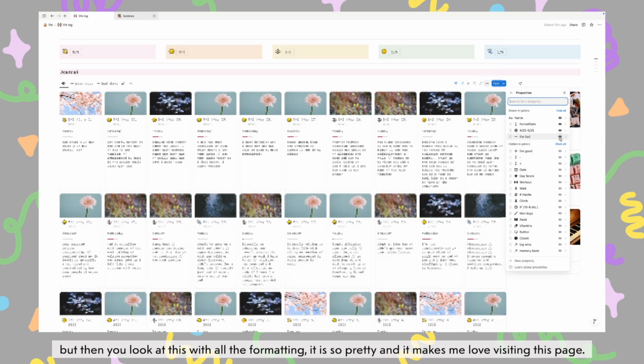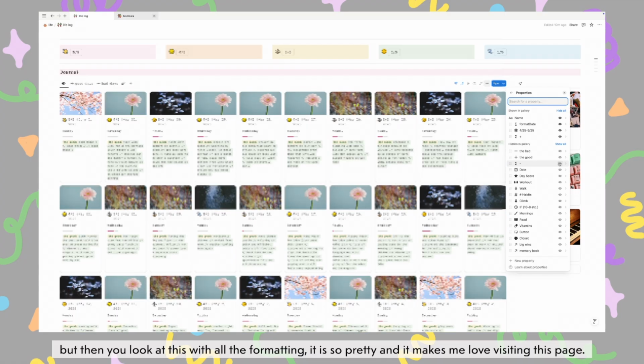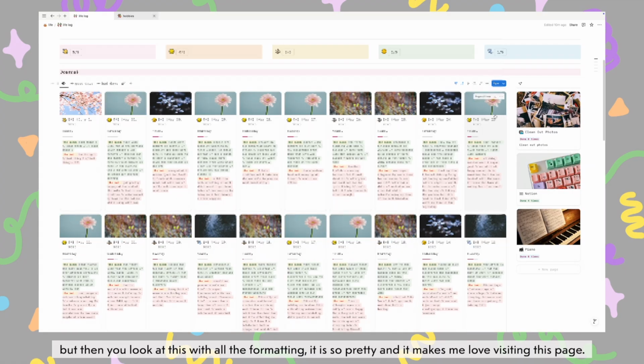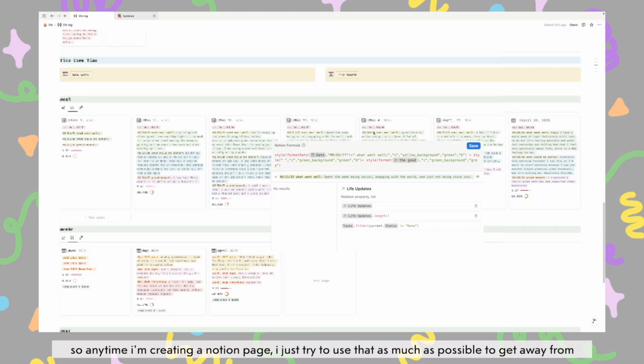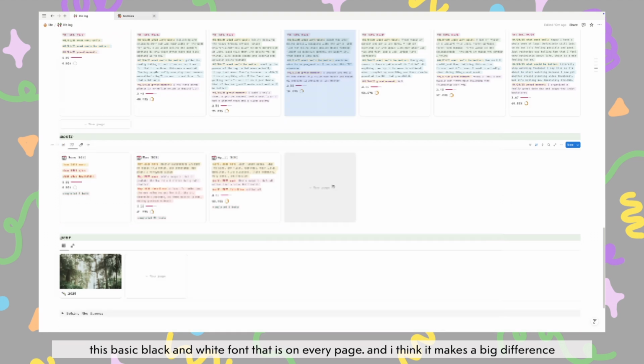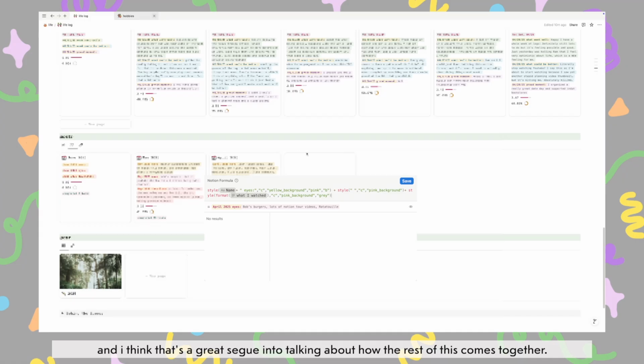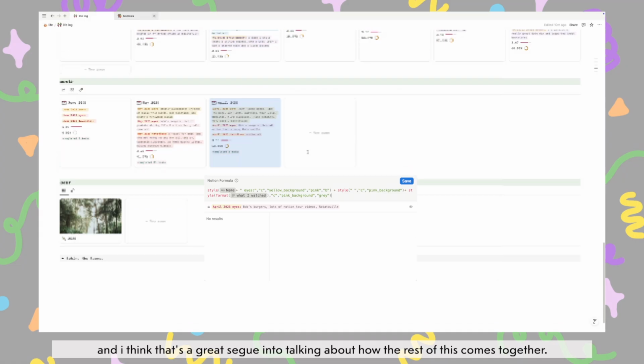But then you look at this with all the formatting, it is so pretty and it makes me love visiting this page. So anytime I'm creating a Notion page, I just try to use that as much as possible to get away from this basic black and white font that is on every page. And I think it makes a big difference. And I think that's a great segue into talking about how the rest of this comes together.